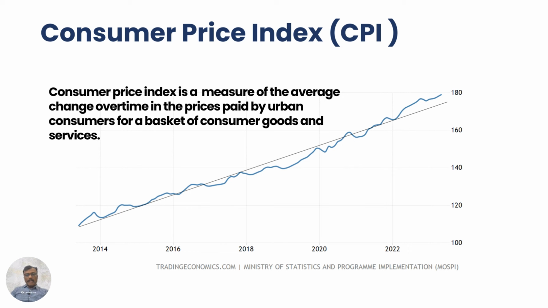On this slide, you will find a graph depicting the consumer price index from 2014 to 2023. The consumer price index is an economic concept that measures the average change in prices paid by urban consumers over time for a basket of consumer goods and services. In simpler terms, it reflects how the prices of household goods change over time. The base year for the consumer price index on this graph is 2013. Thus, goods that used to cost 100 rupees in 2013 would now cost 180 rupees in 2023. That's the effect of inflation.